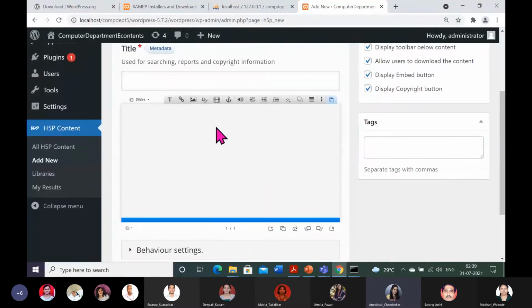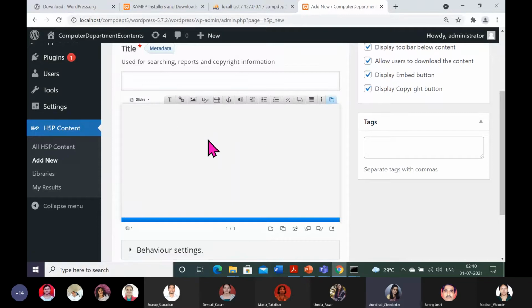Something like this you will see on your screen. As teachers, our normal habit or practice is to use a PowerPoint presentation. It is very similar to a PowerPoint presentation, but in PowerPoint, as a teacher, we just go on typing on the slides itself. This is not the case here. Some controls the H5P plugin has given, and using those controls only, you will have to prepare your slides. For writing even a single statement, you will have to use the text box.